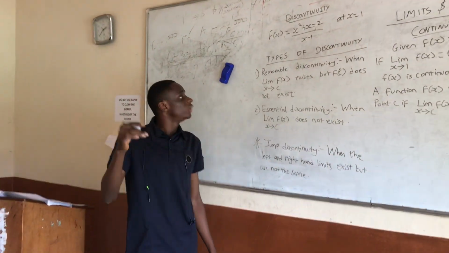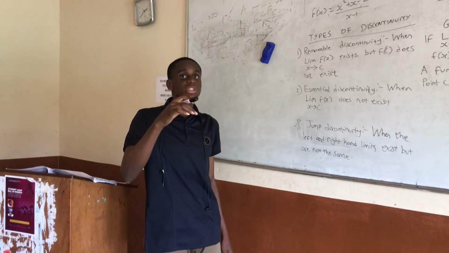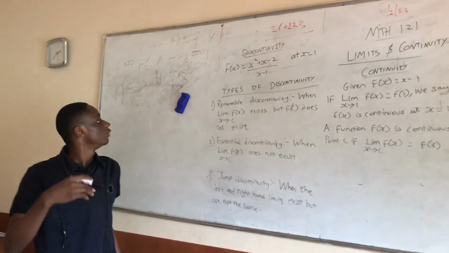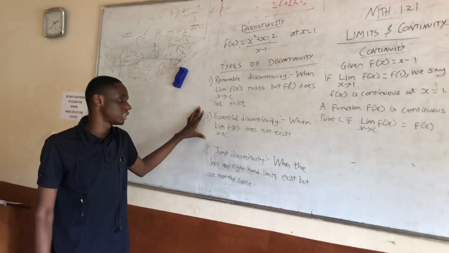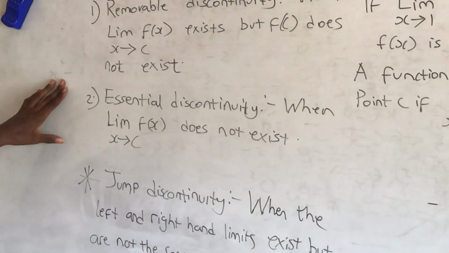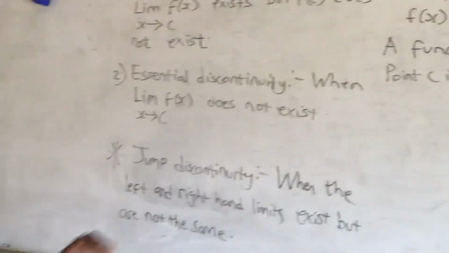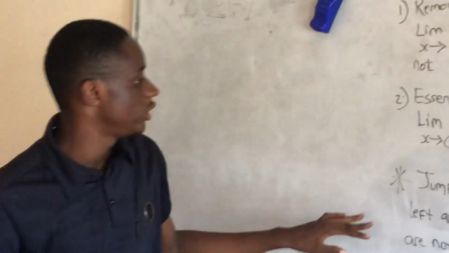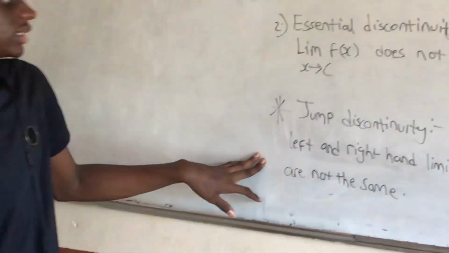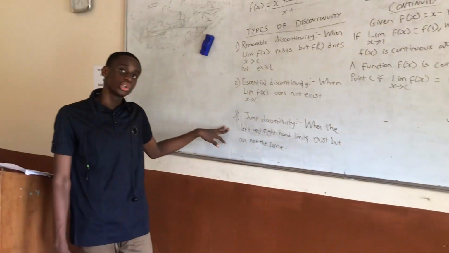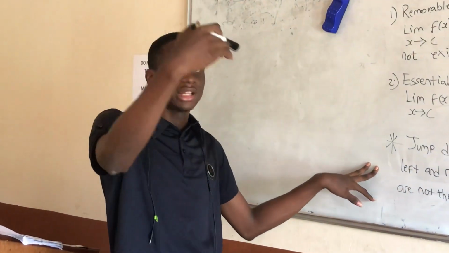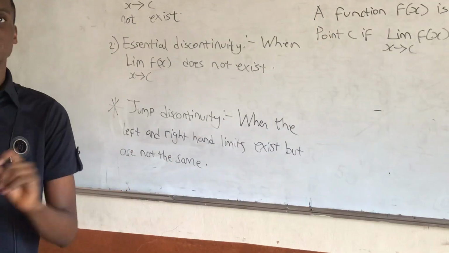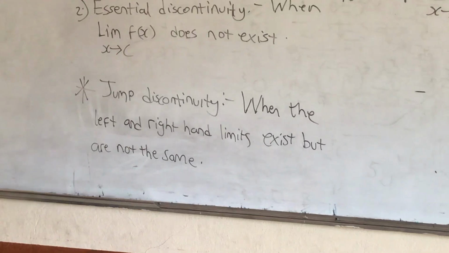Removable in the sense that we can remove the discontinuity by applying our normal methods, which we are going to see. And they also have essential discontinuity. Essential discontinuity is when the limit itself does not exist at all. And we have a special case of essential discontinuity, because we are going to be looking at some functions that have two branches, a left-hand limit and a right-hand limit. So when the left-hand and right-hand limits exist but are not the same, that function is also discontinuous.